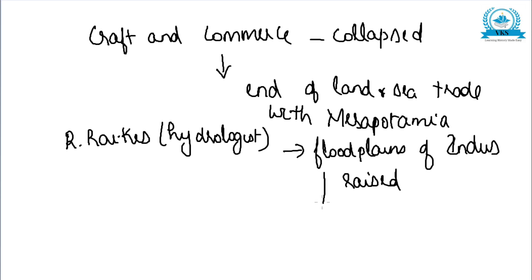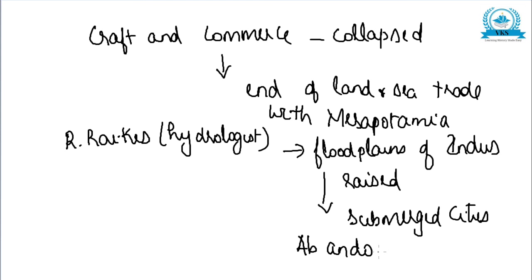When floodplains are raised, what will happen? Cities will be submerged, especially Mohenjodaro and Chanhudaro. When cities are submerged, people abandoned the cities. So this also must have been one cause.